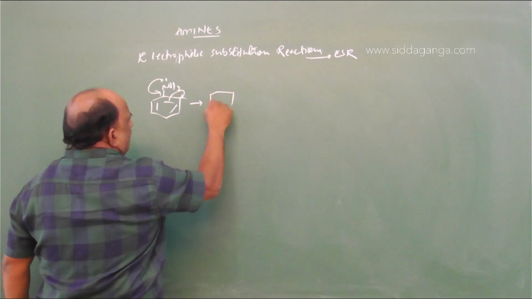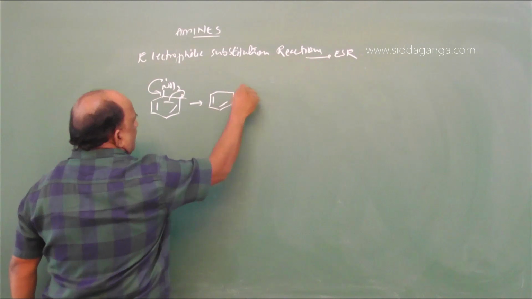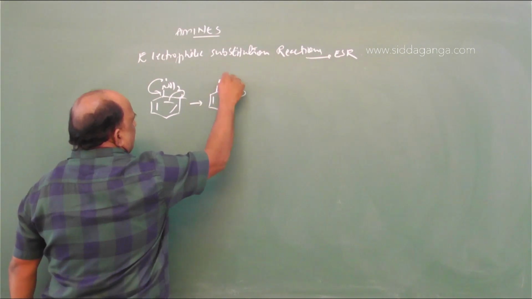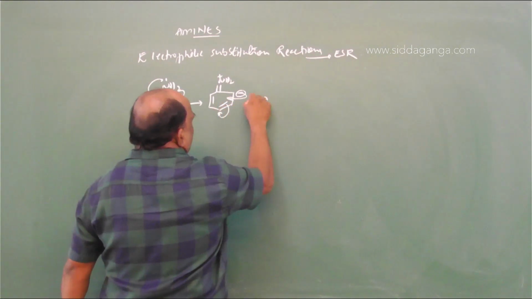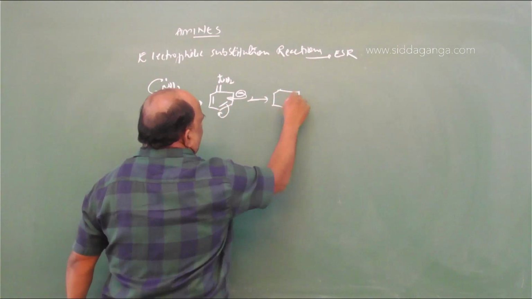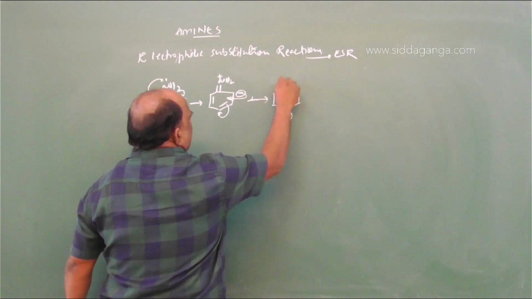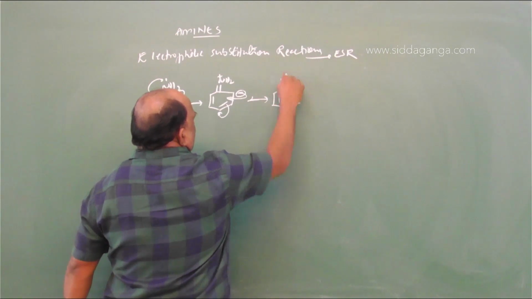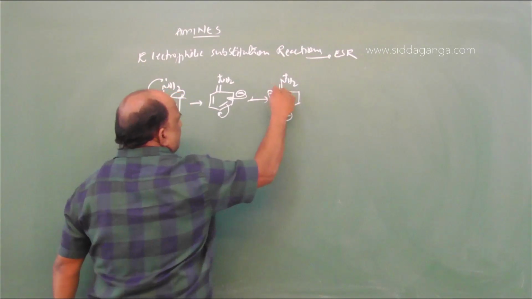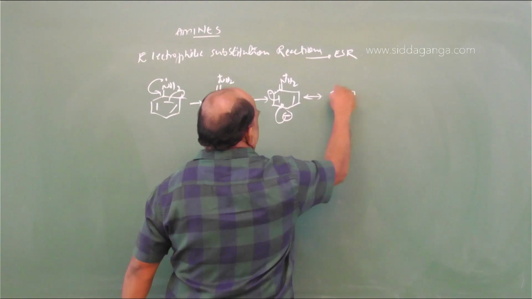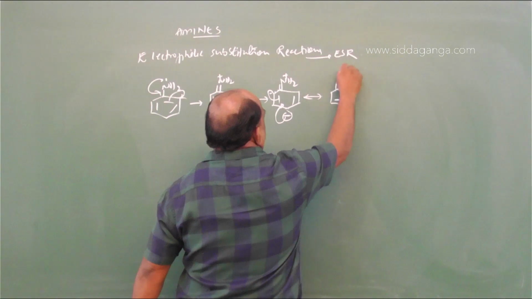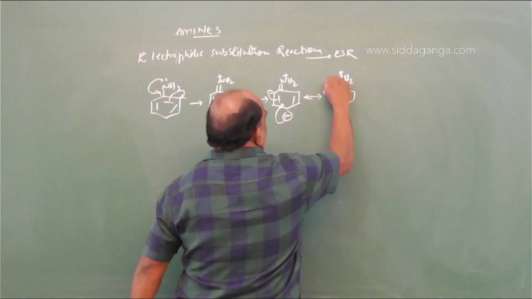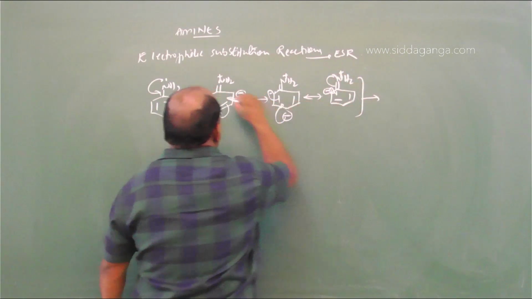So these are the resonating structures. Ortho position is a negative charge. Again, para position is a negative charge. Again, delocalization takes place. Again, ortho position is a negative charge. Again, what will we get finally? We'll get it.